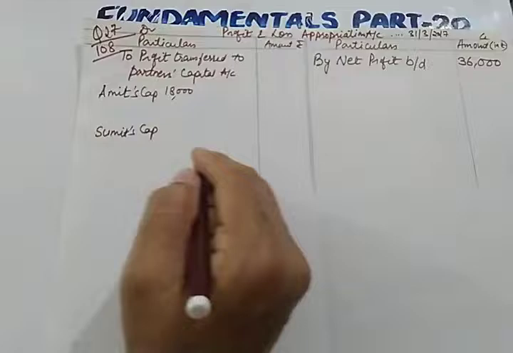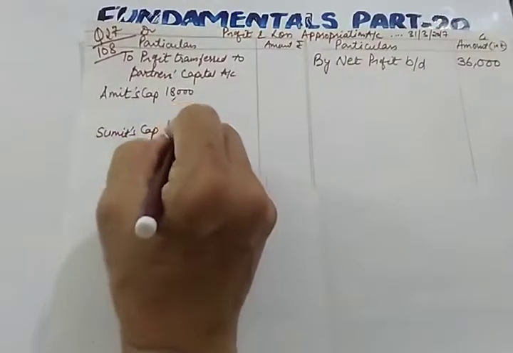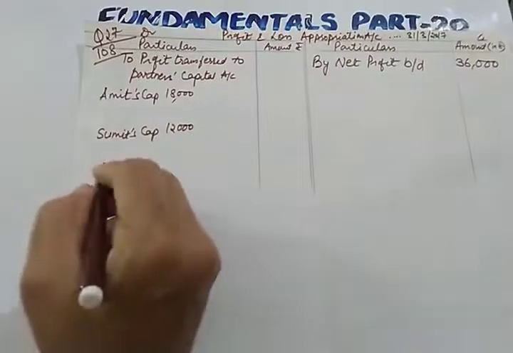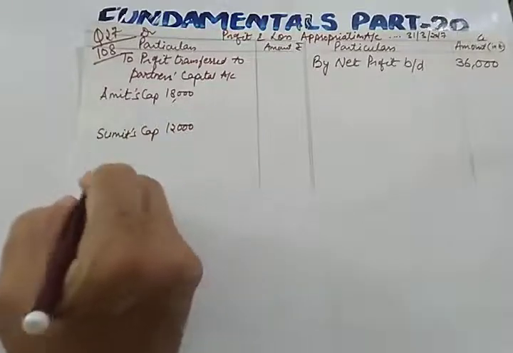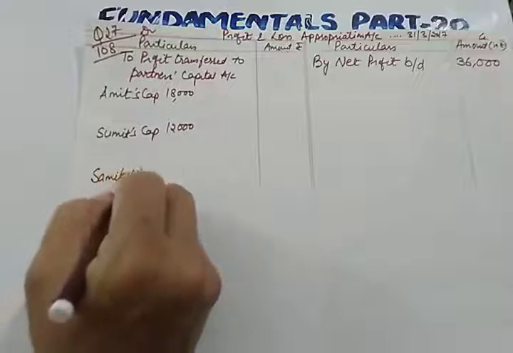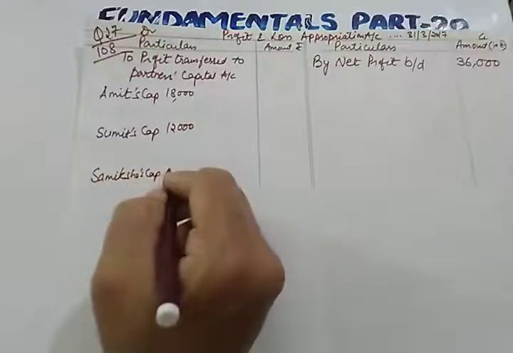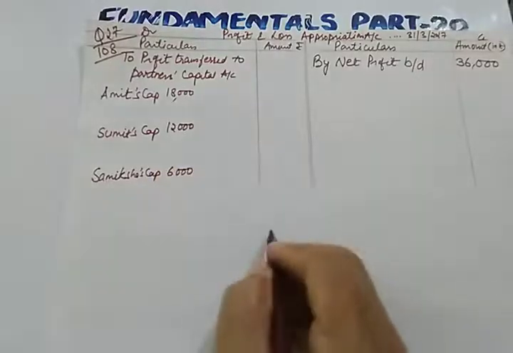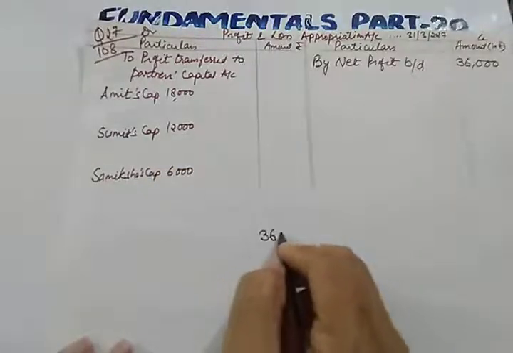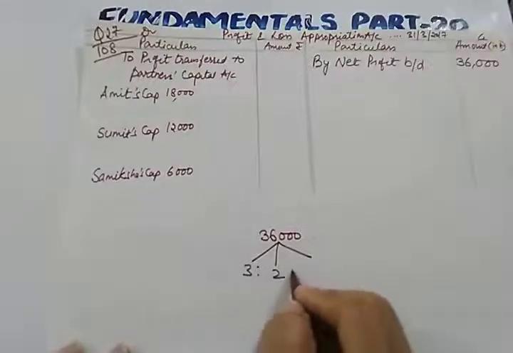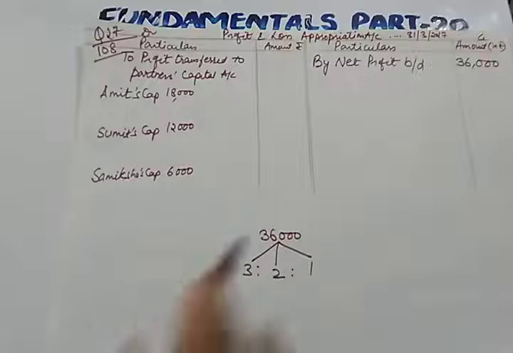Sumit will get 12,000 because the ratio is 3:2:1. And the last partner, Samiksha's capital, is 6,000. We are dividing 36,000 in the ratio of 3:2:1. So I hope this step must be clear to you.